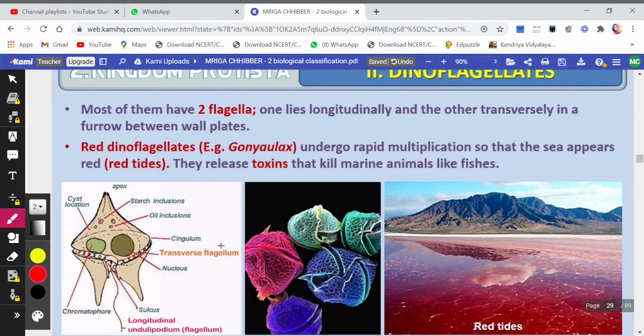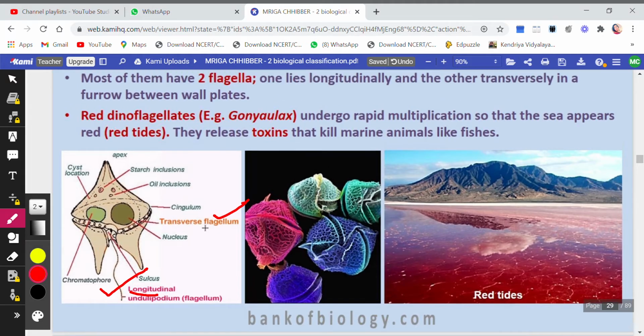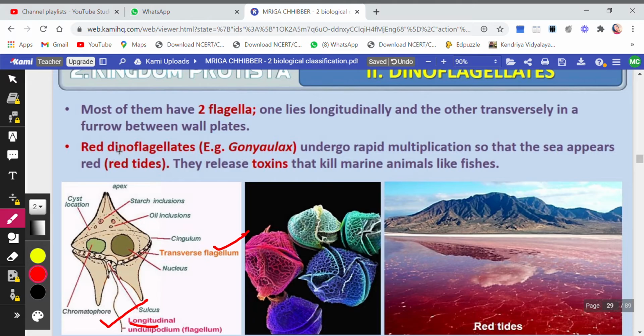Let me show you. This is the transverse flagellum, as you see here, and this one is the longitudinal flagellum. So why two flagella? To move in any direction, these flagella will help. If it has to go downward, the longitudinal flagellum will be used; if it has to move this way, the transverse flagellum will be used.